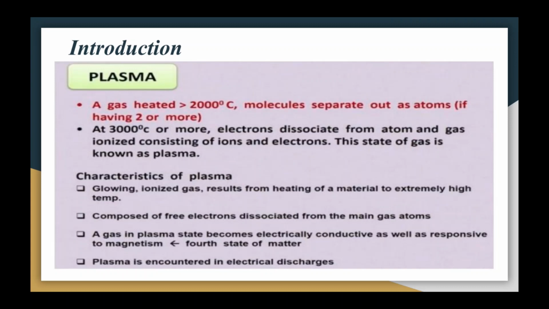Thus plasma is the glowing ionized gas that results from the heating of a material to extremely high temperature. It is composed of free electrons dissociated from the main gas atoms. A gas in a plasma state becomes electrically conductive as well as responsive to magnetism. Because of such behavior, plasma is also known as the fourth state of matter. Plasma is encountered in electrical discharges.